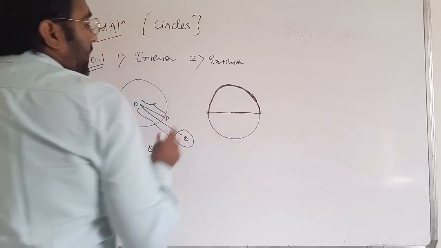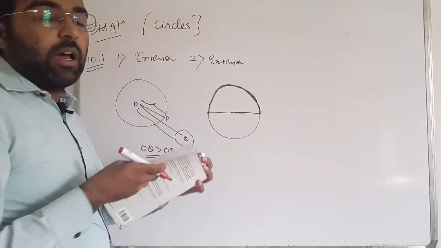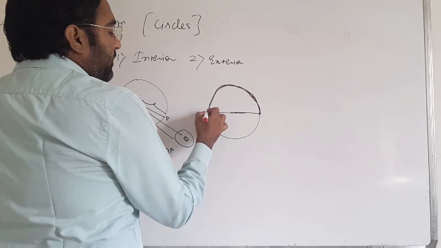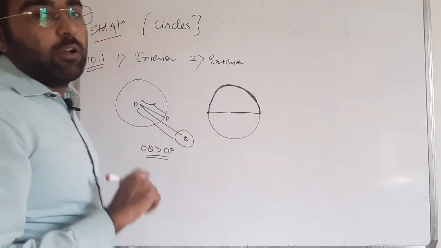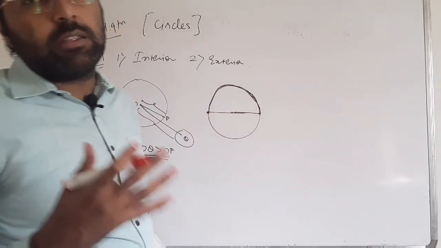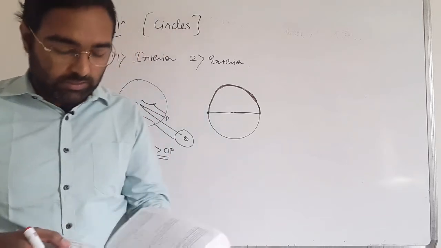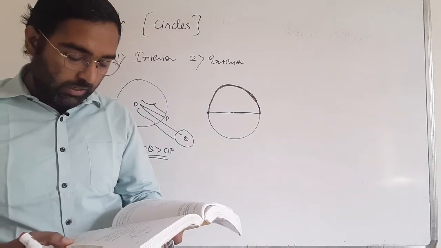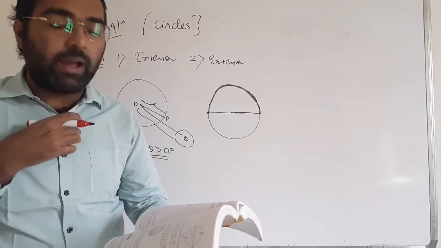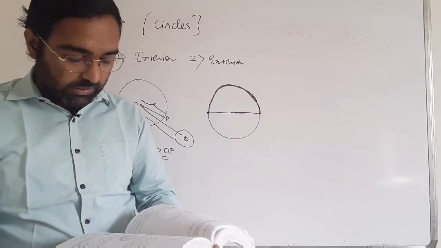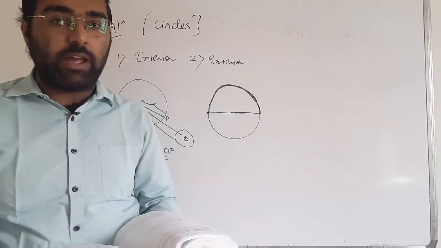Now that type of arc, which ends at the ends of the diameter, is known as the semicircle of the circle. Next, an arc is a semicircle when its ends are the ends of the diameter.